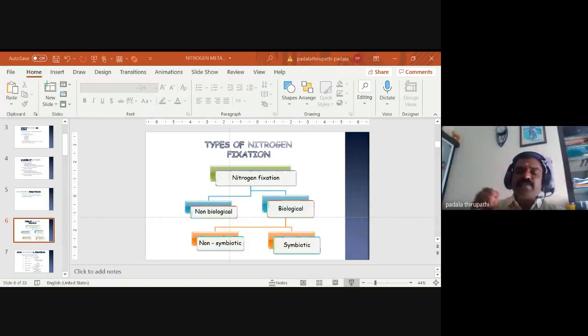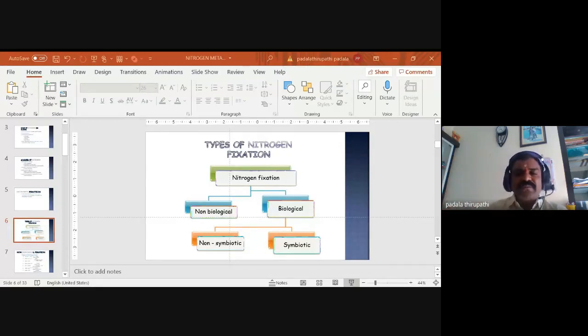They are associated with other higher plants, in the roots and rhizosphere. Some fungi are also associated with the roots of higher plants. We call this mycorrhiza. So mycorrhiza is associated with some of the